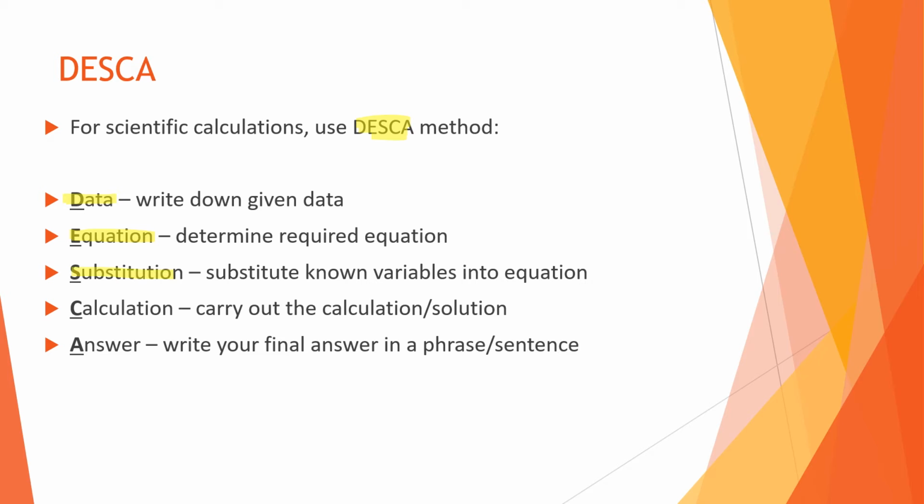Substitution means substituting what you do know into the equation, so that you would then substitute the mass and the density into the equation to determine the volume. You would then carry out the calculation to get the solution, and then you would write your final answer in sentence form. So if in this case you were trying to figure out volume, you would say something along the lines of, therefore the volume of this substance is blank milliliters, or blank centimeters cubed if it was a solid.